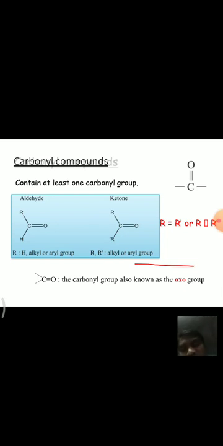The nomenclature was also studied in the previous classes. And some preparations of aldehydes and ketones were also studied.